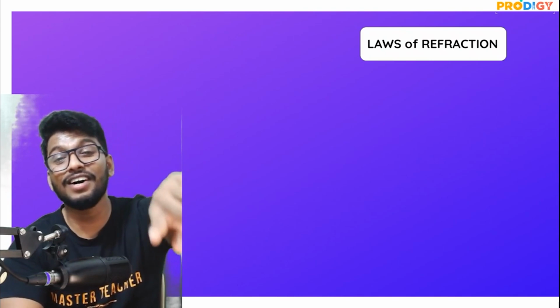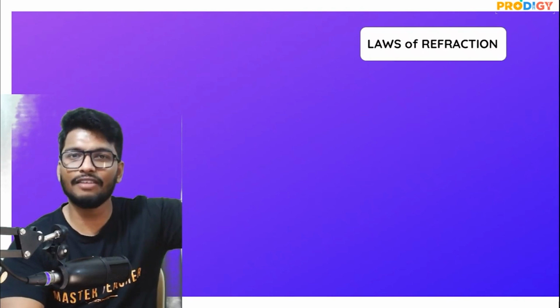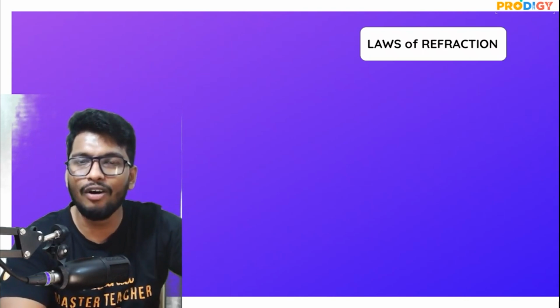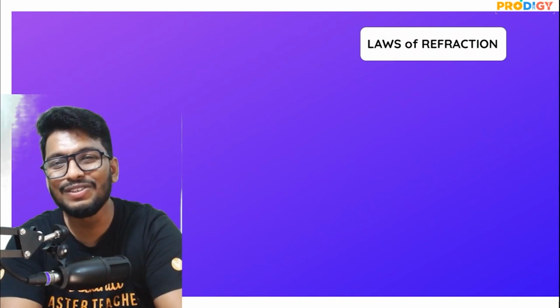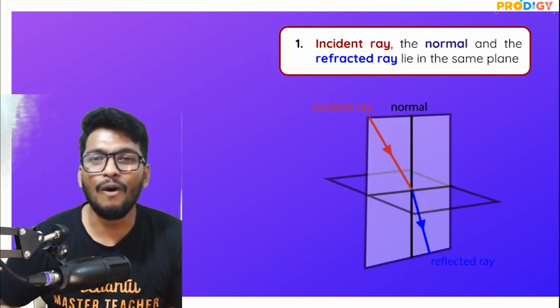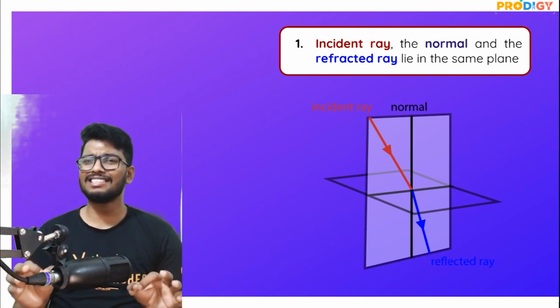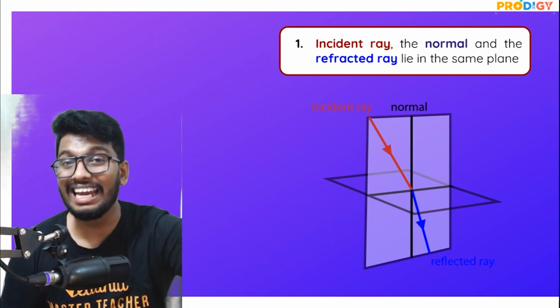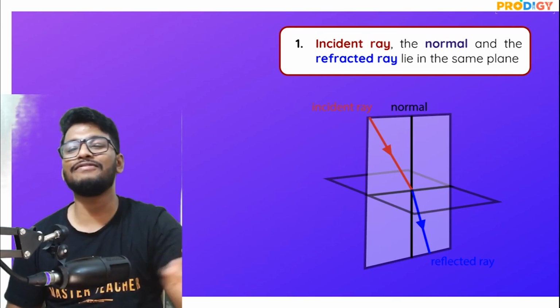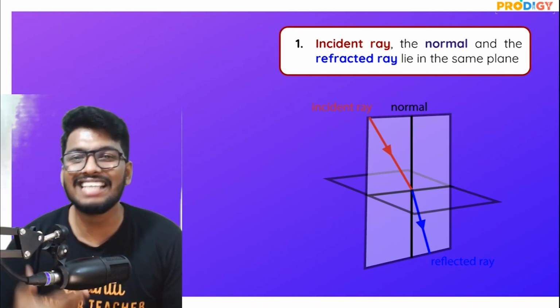Remember the second law of reflection? The incident ray, the reflected ray, and the normal all lie on the same plane. In the case of refraction, it's the exact same thing: the incident ray, the refracted ray, and the normal will all lie on the same plane. The only difference is that over there it's the reflected ray, and here it is the refracted ray. So all of these lie on the exact same plane.